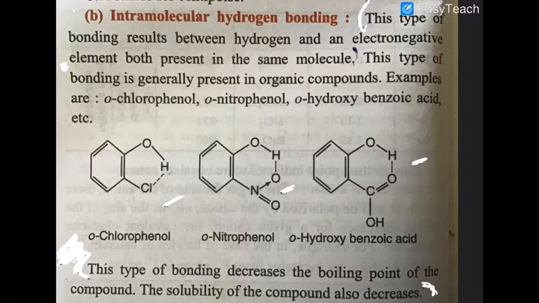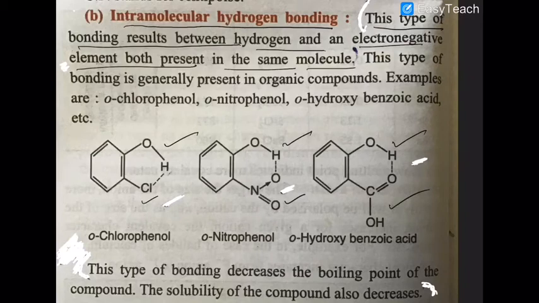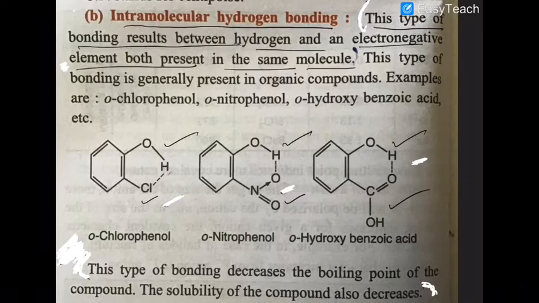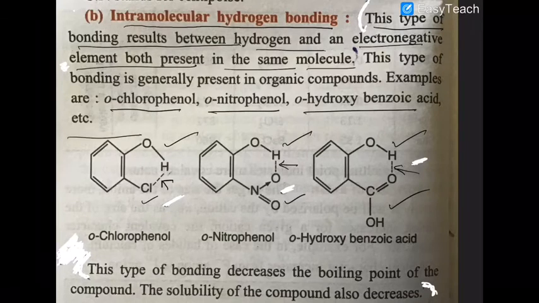Now the next thing is intramolecular hydrogen bonding. This type of bonding results between hydrogen and an electronegative atom present in the same molecule. Look here: OH and Cl present in the same molecule, OH and nitro in the same molecule, OH and carboxylic group in the same molecule. The same happens in salicylaldehyde, not written here, but look at that. There is hydrogen bonding here, here, and here. This type is seen in orthochlorophenol, orthonitrophenol, orthohydroxybenzoic acid, like that.